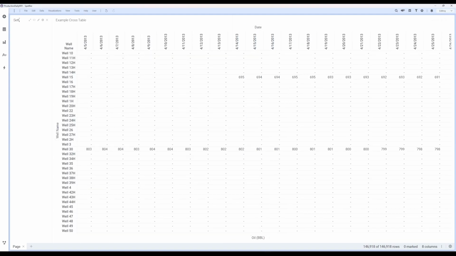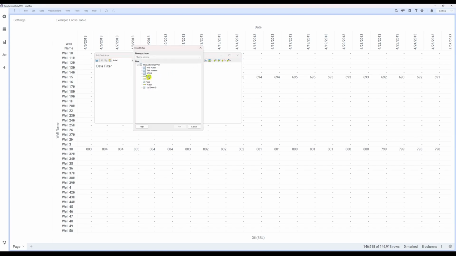Let's use Settings. Right-click and click Edit Text Area. We can adjust this window by dragging its corners to make it easier to use. Now that we adjusted the window size to our liking, enter the label Data Filter. Using the Add Filter button, let's create a filter from our Production Daily table. Select the Date column and click OK.